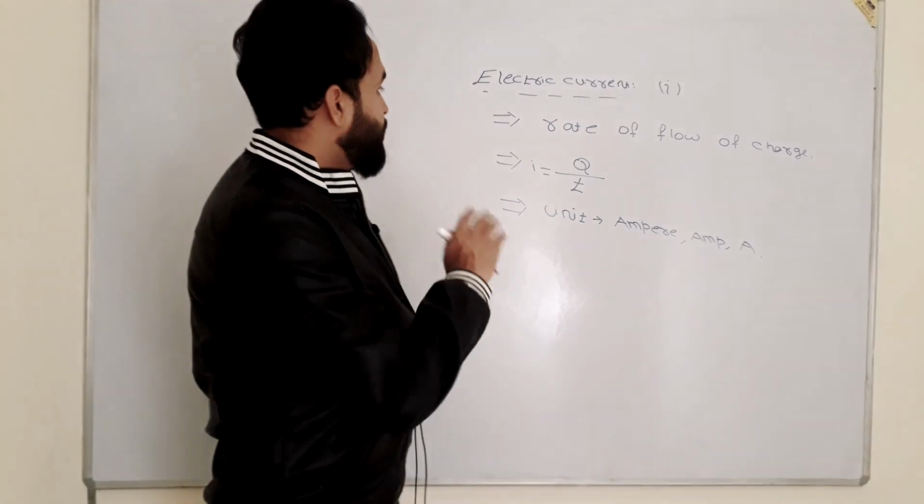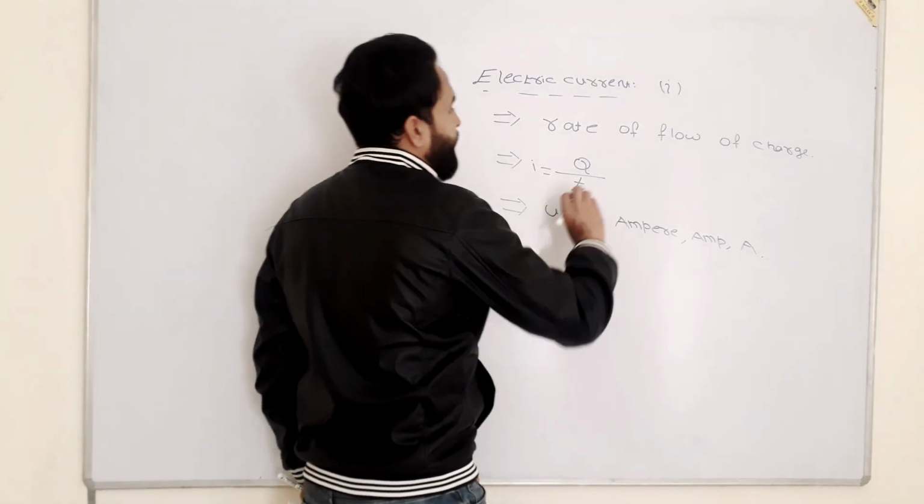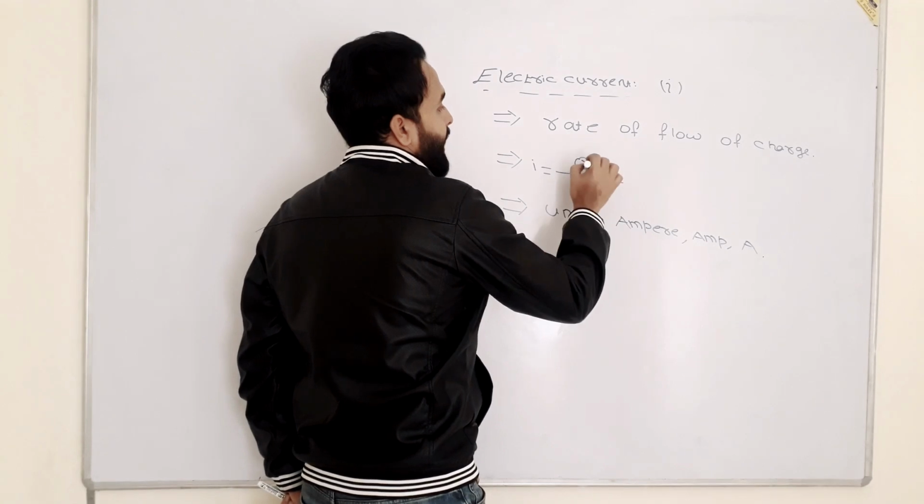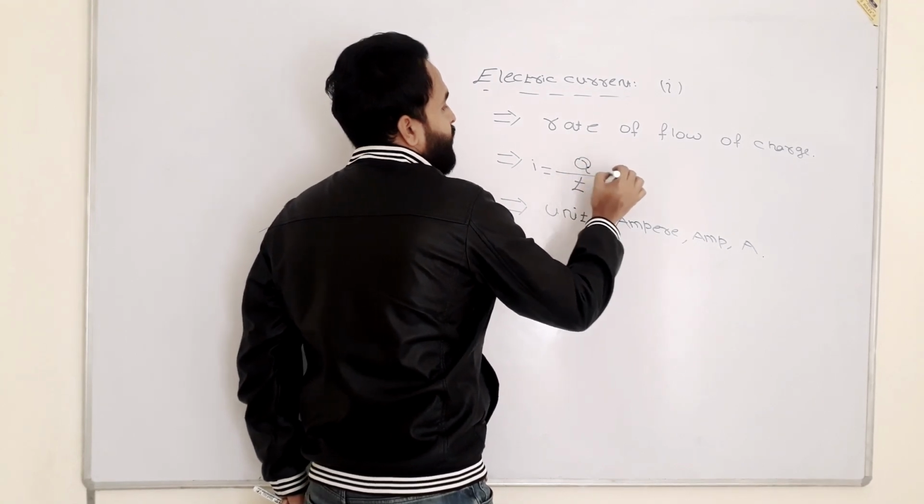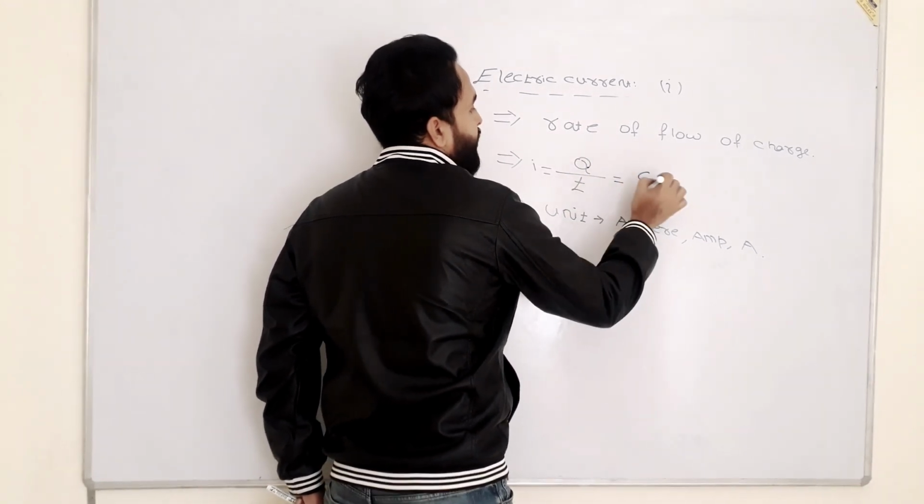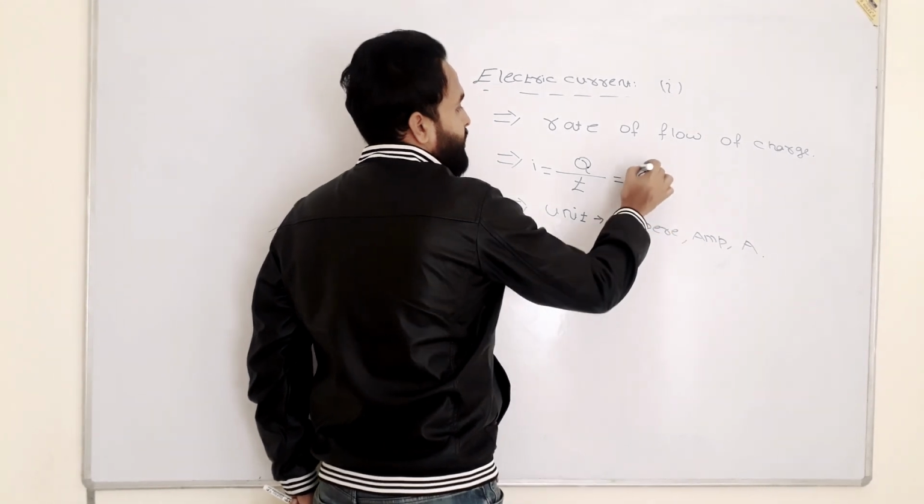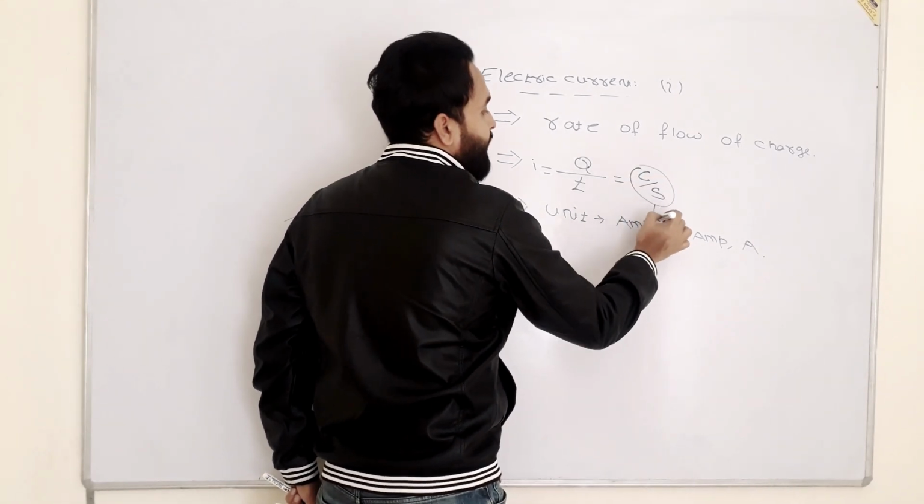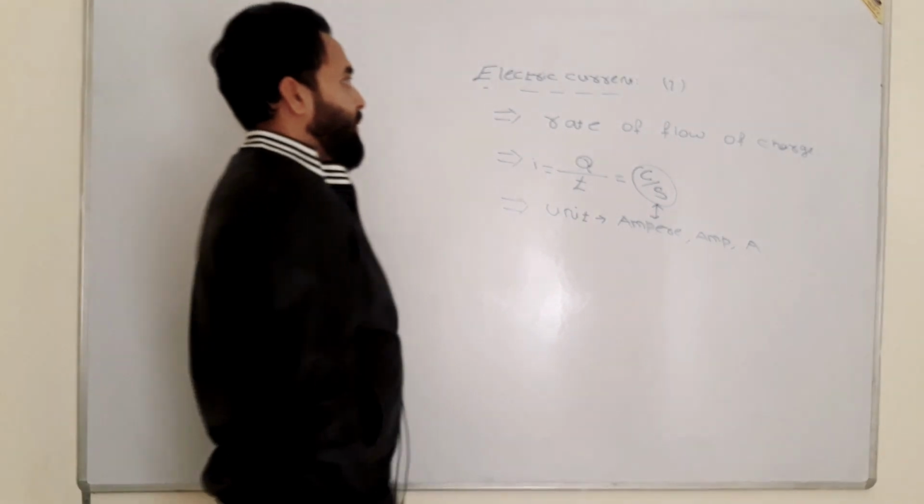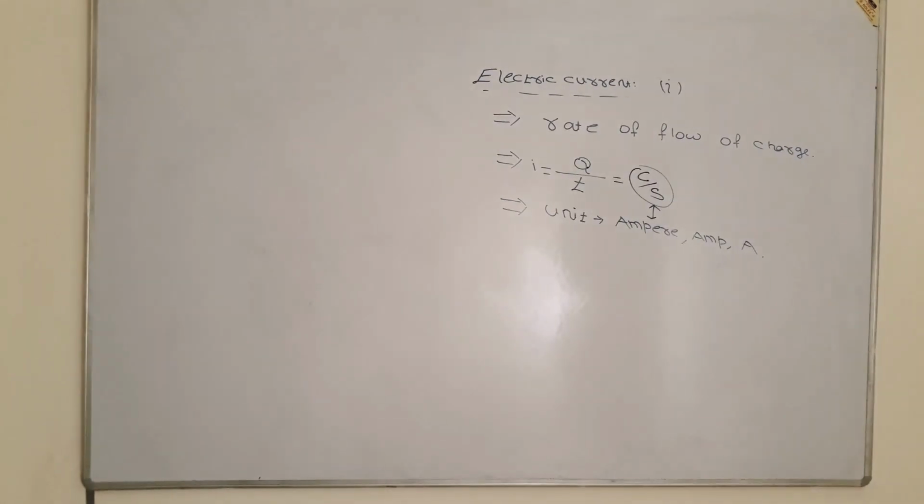Okay, so what is the unit of current? You understood? From here you can write the unit of charge is coulomb and the unit of time is second. So coulomb per second is also a unit, and it also reflects ampere. Ampere and coulomb per second both are the same. Kindly write it down.